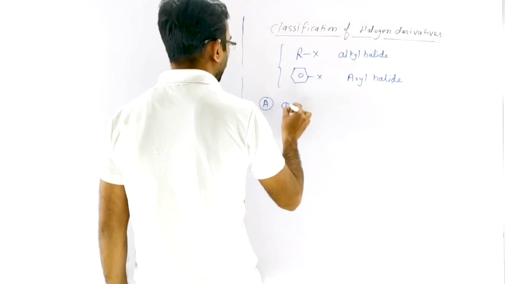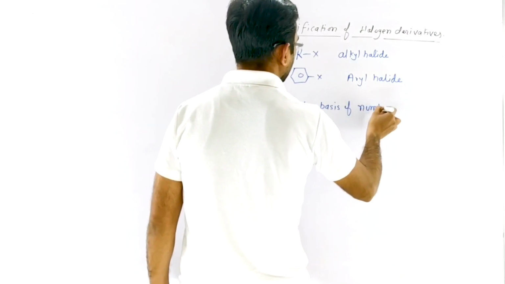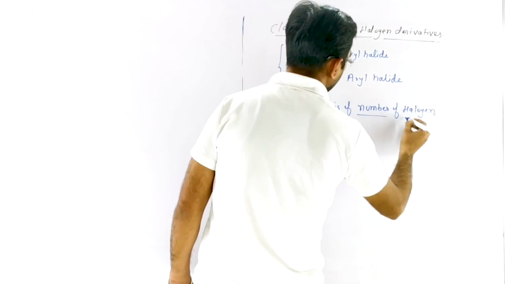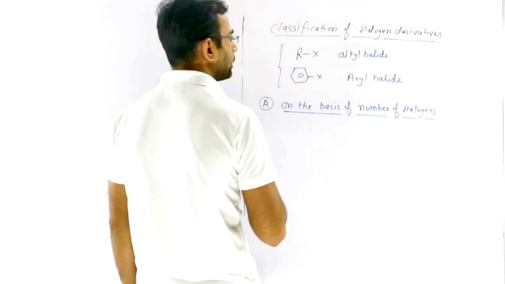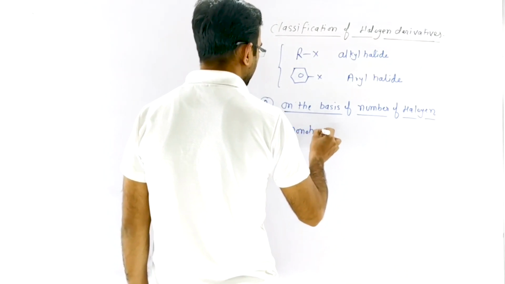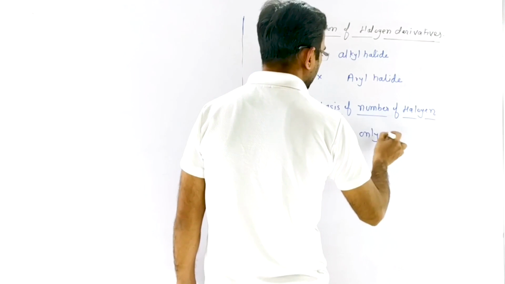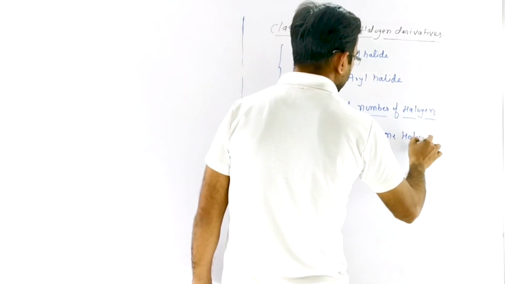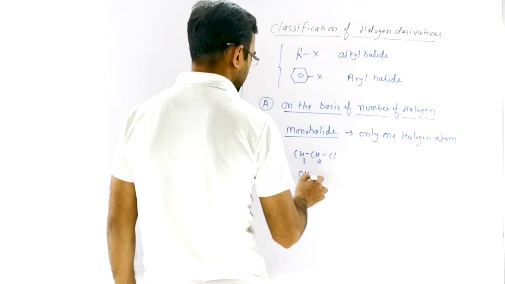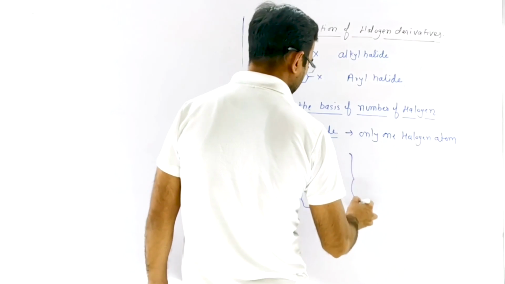The first classification is on the basis of the number of halogens. On this basis we have first monohalide, only one halogen atom, like CH3CH2Cl, ethyl chloride, methyl chloride, and chlorobenzene. All of these are monohalides.